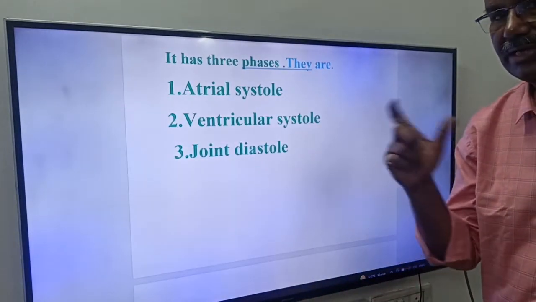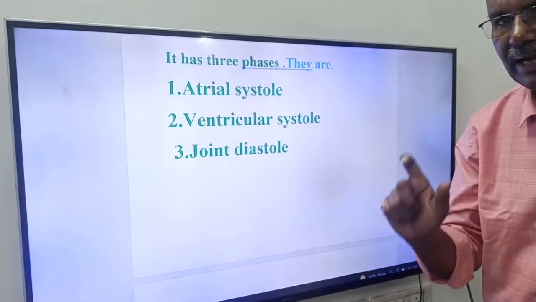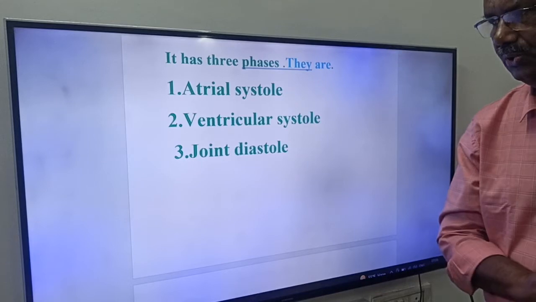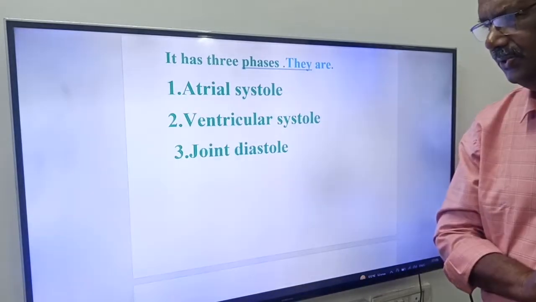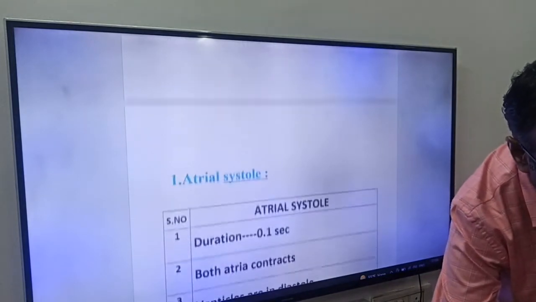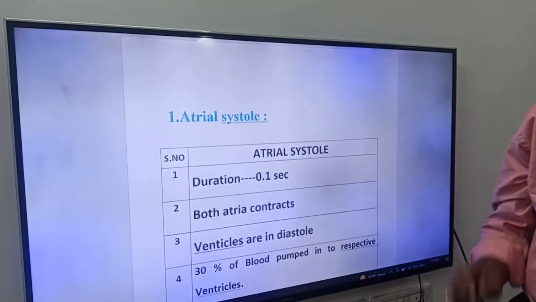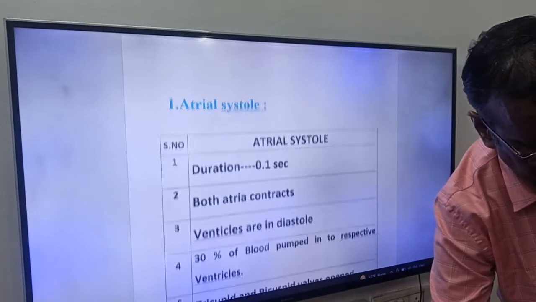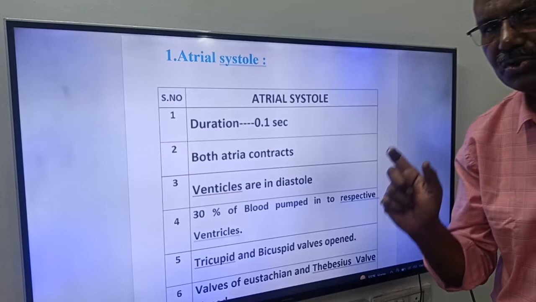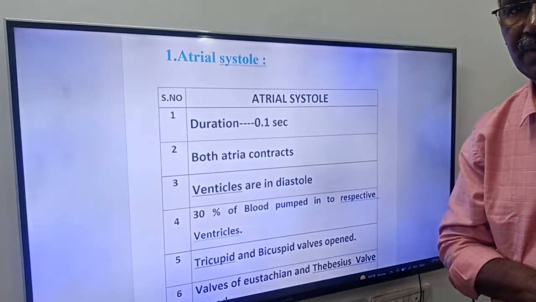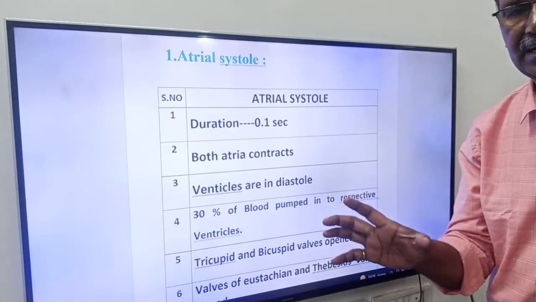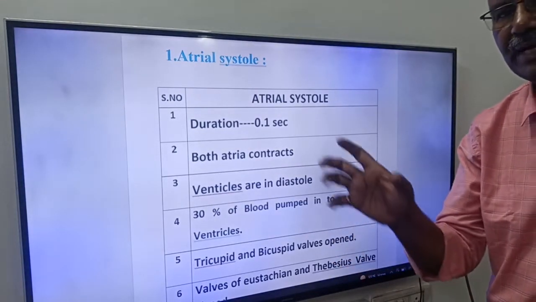Joint diastole. Once again, friends, a cardiac cycle has three phases. What are those three phases, friends? Atrial systole, ventricular systole, and joint diastole. Okay friends, now first we'll take atrial systole, friends. See friends, what is atrial systole? You know it, friends. Atrial systole means contraction of atria. Okay, friends. When atria contracts, what is the fate of the blood?